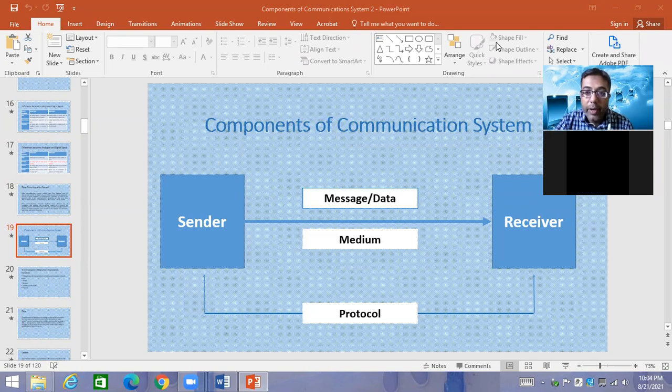The image is already opened in front of you. You can see over here. And what you have to do, you have to explain it, that what is meant by all these components.